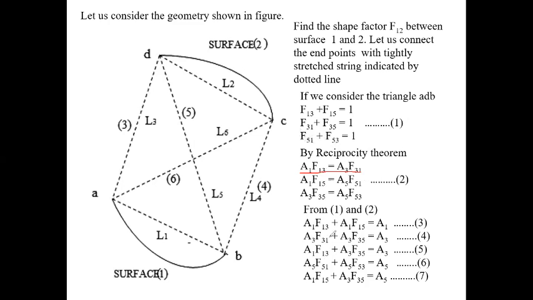The third equation we multiply by A5. So A5 F51 plus A5 F53 equals A5. Again, from this expression, A5 F53 equals A3 F35. So instead of A5 F53 we write A3 F35, so A1 F15 plus A3 F35 equals A5. So this is the equation.